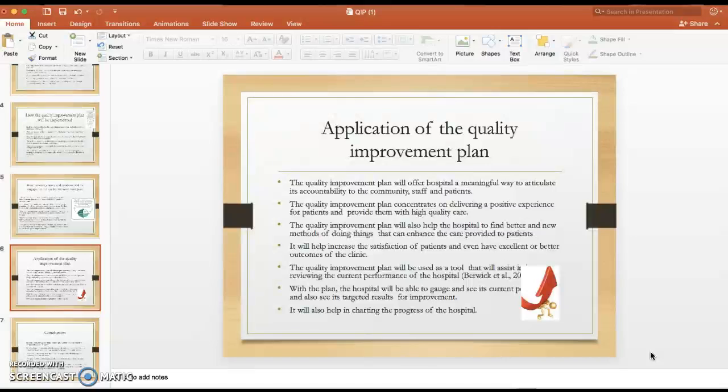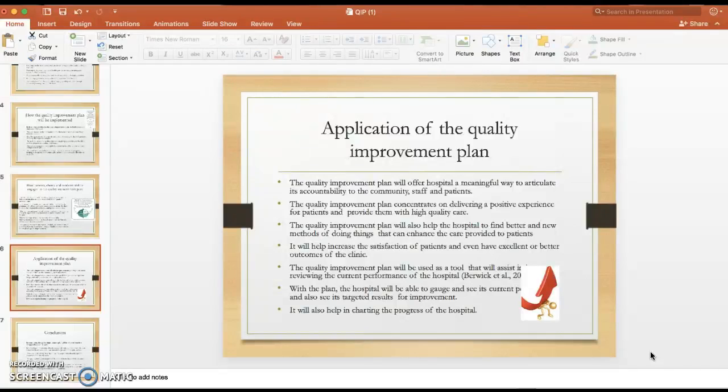Application of the Quality Improvement Plan. The Quality Improvement Plan will offer hospitals a meaningful way to articulate their accountability to the community, staff, and patients. The Quality Improvement Plan concentrates on delivering a positive experience for patients and providing them with high quality care. The Quality Improvement Plan will also help the hospitals to provide better and new methods of doing things that can enhance the care provided to patients.